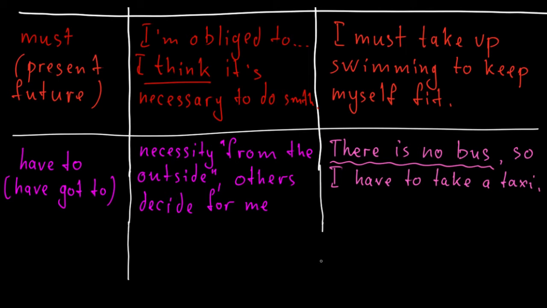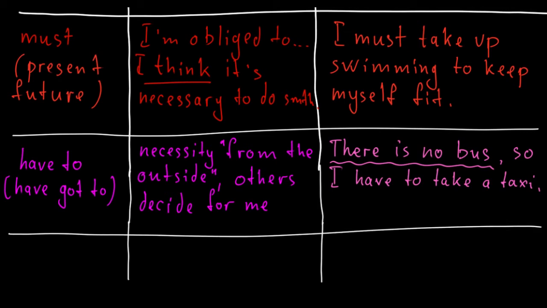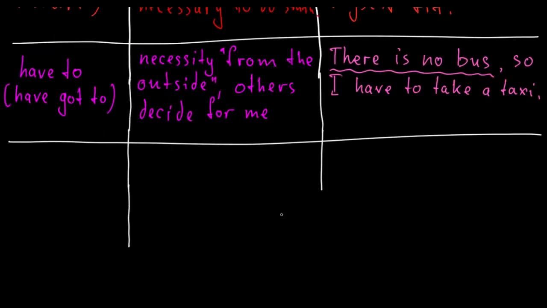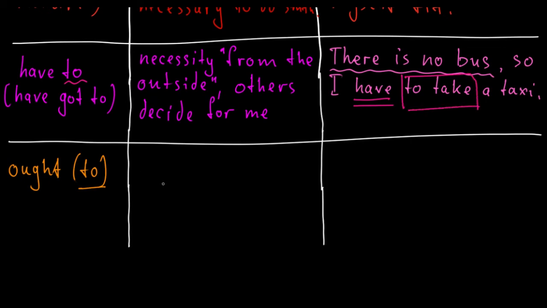Okay, what else? There is another interesting modal verb here. It's rather exotic, but people use it. And this is ought to. To is just a part of the infinitive. Same thing with ought. After ought, we use full infinitive. So what does this ought mean? It means duty, a good thing to do. From a moral point of view or social point of view or whatever, it's the right thing to do, but it is not always done.